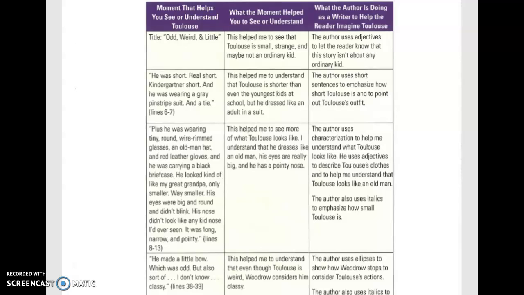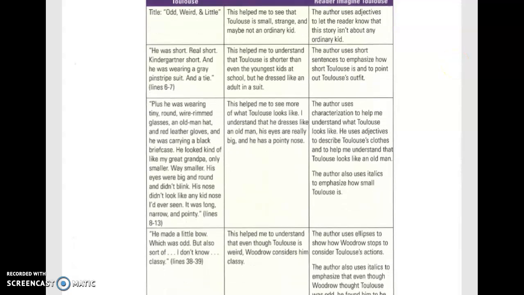Now, everyone may have included different moments or tools that the author used when you were charting for Odd, Weird, and Little. But just to go back and review, some of the things that we included was the title, Odd, Weird, and Little. And we said that the author used adjectives to let us know that the story isn't about any ordinary kid. Another tool this author used was short sentences.